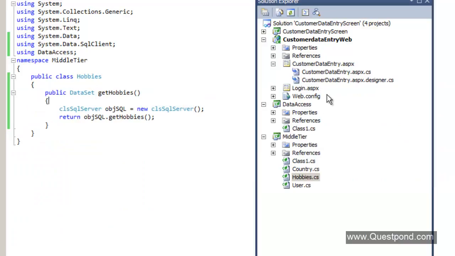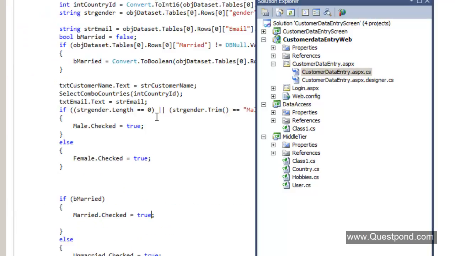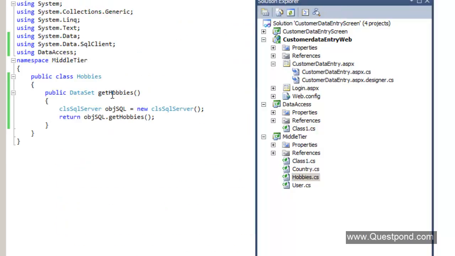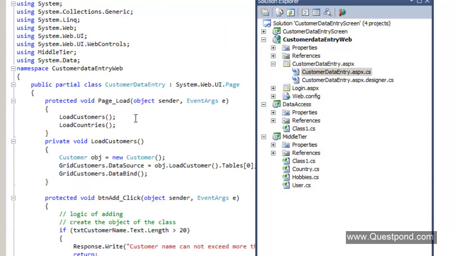And now this function we need to call in our UI here, right? So in our UI we need to call this function and load our checkboxes inside the panel. So what I'll do now is create a very simple function called LoadHobby.